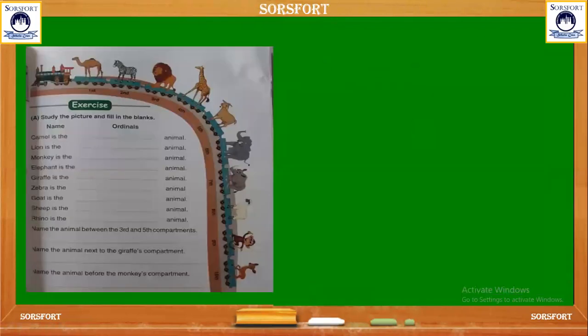Next, now this is your textbook exercise. There is a queue, there is a toy train. Just before, I showed you one example. Similarly here, there is a toy train. Now the question given is, camel is the dash animal. Where is the camel? Camel is in the first box.